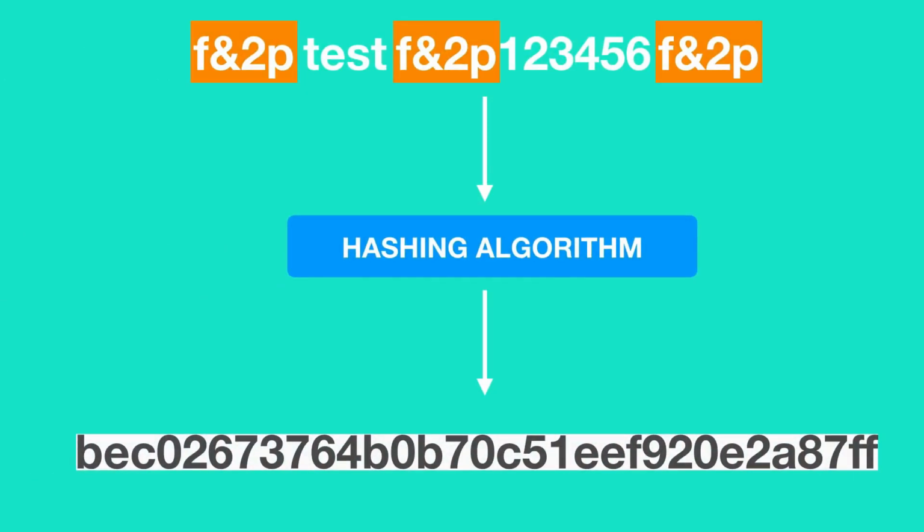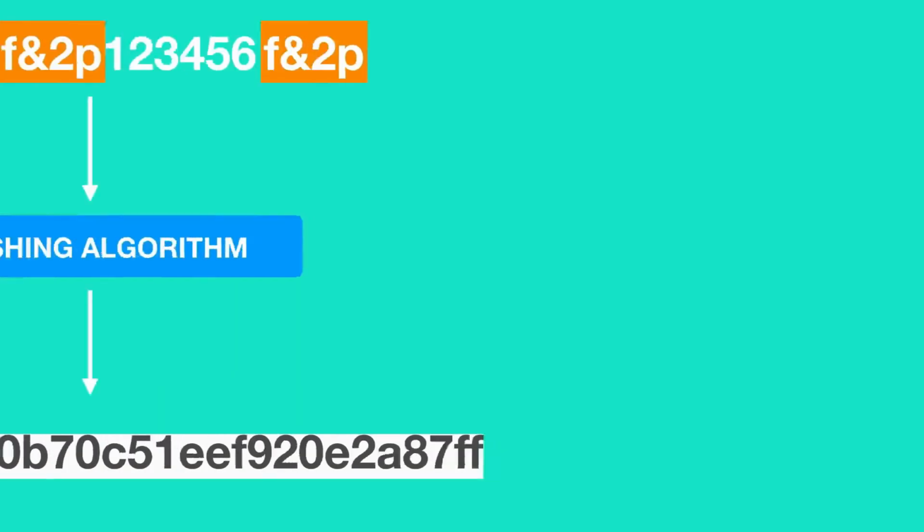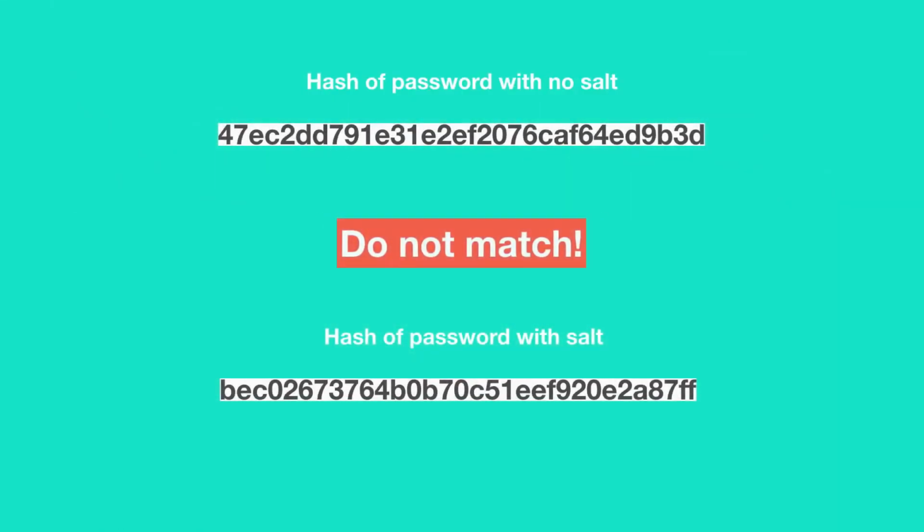So, when a salt is used, rainbow tables are of no use, even if the password to be cracked is a weak and commonly used password, because the hash of the password without salting does not match the hash of the password which is salted. Also, brute force attack and dictionary attack are not effective to crack salted passwords, unless the hacker already knows the salting algorithm employed by a company.